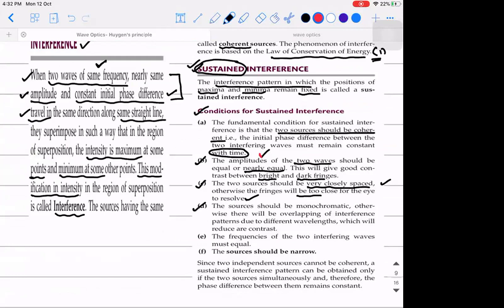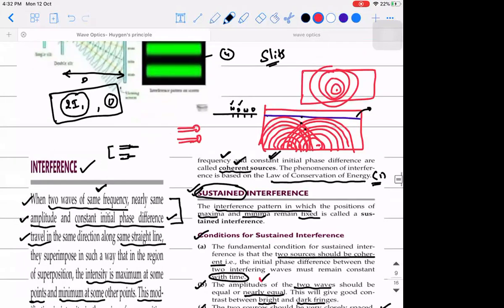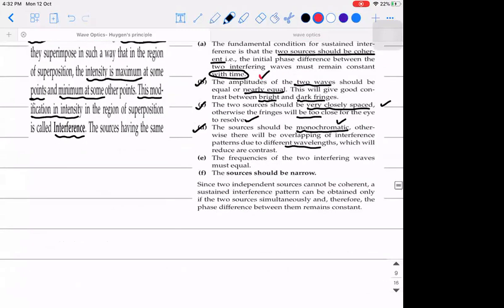Fourth one, the sources should be monochromatic. I told this to you, right? Otherwise, there will be overlapping of interference patterns due to the different wavelengths, which will reduce the contrast. If you use white light, you will have 7 colors coming out of it. Kritika, you asked the question, right? So if you use a white light, you will be able to see all the 7 colors on the screen. That is the reason why we are using monochromatic light.